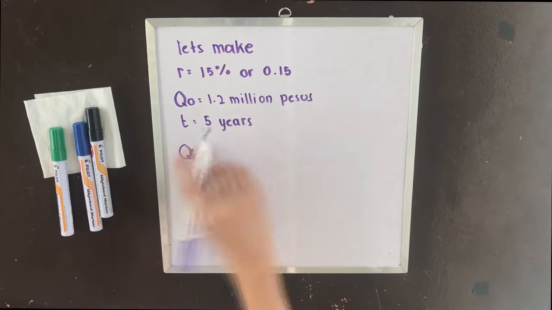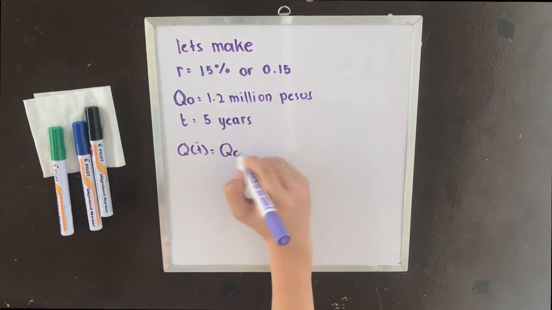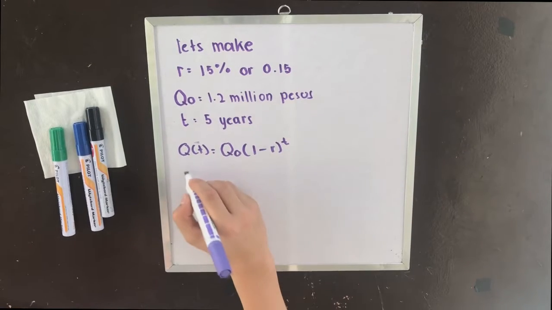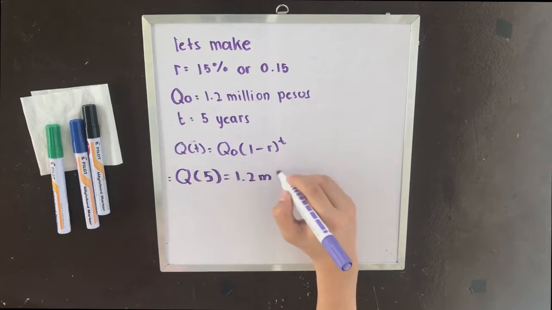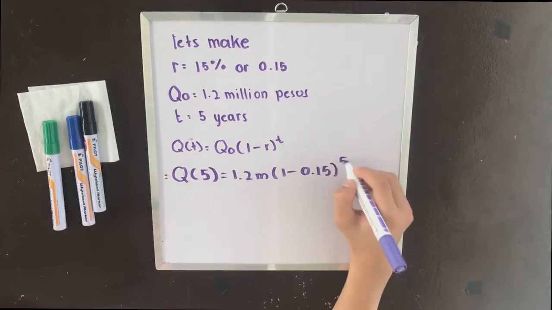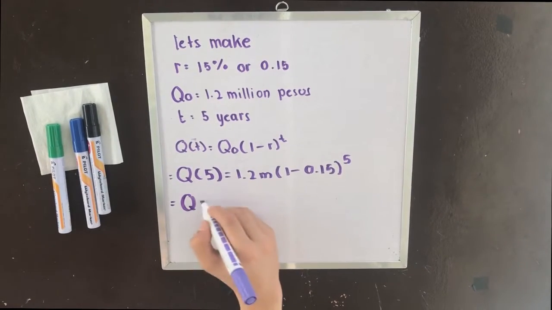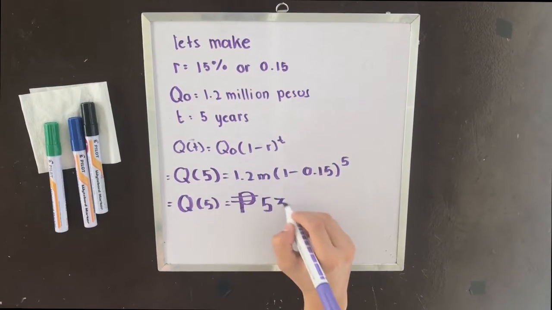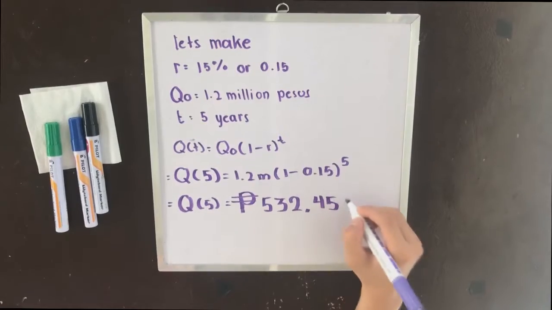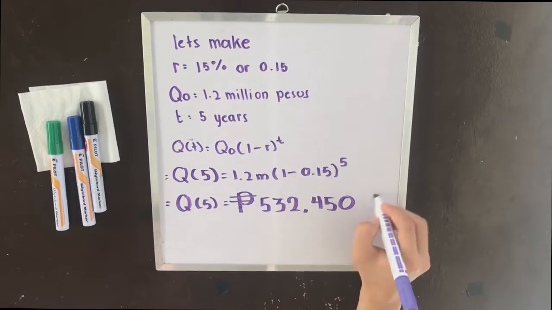Now, let's write down that formula. Now that we have that formula, we simply have to substitute our givens into the formula. Then once you do that, just simply multiply. Then kapow! You get your answer, which is approximately 532,450 pesos after 5 years.